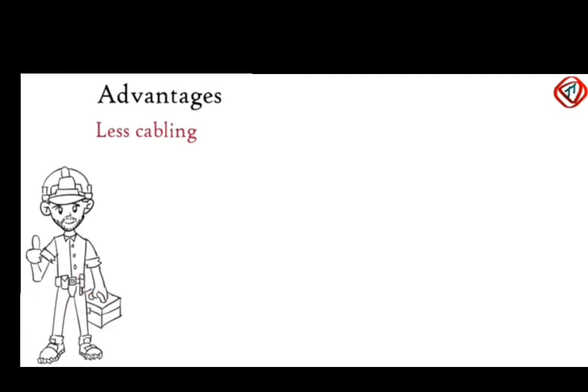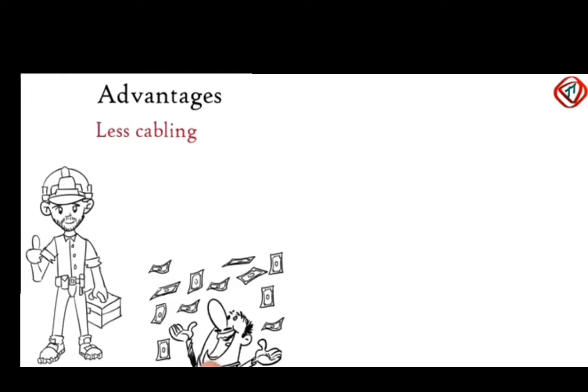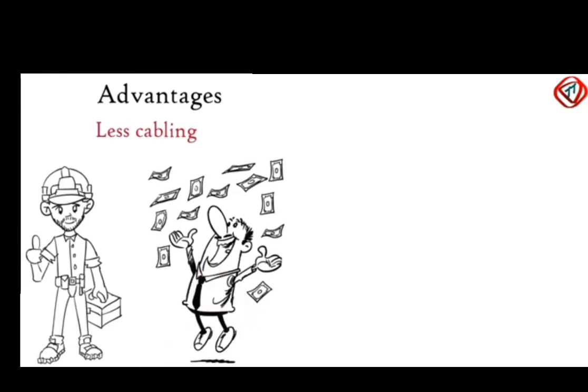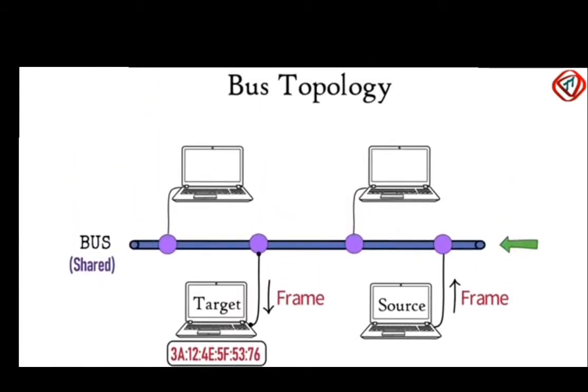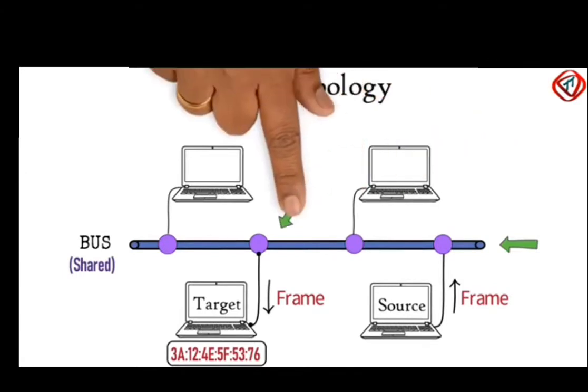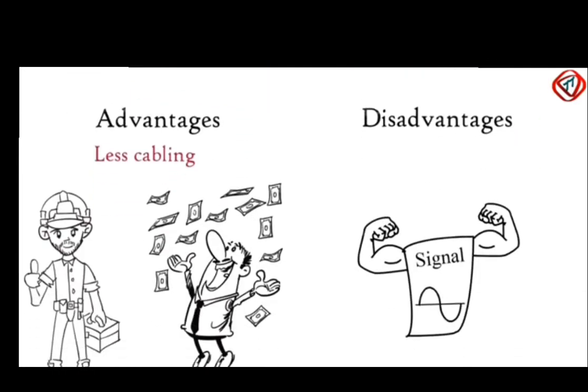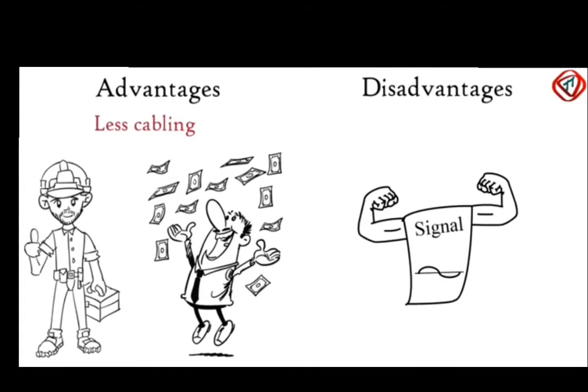Let's talk about advantages and disadvantages. In bus topology, since less cabling is required, it is easy to install. Also, it is less expensive as compared to other topologies. But with the increase in the length of the central cable and the count of connectors, the strength of the signal decreases.